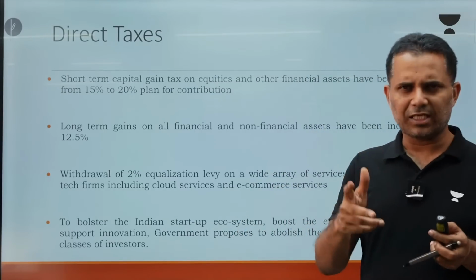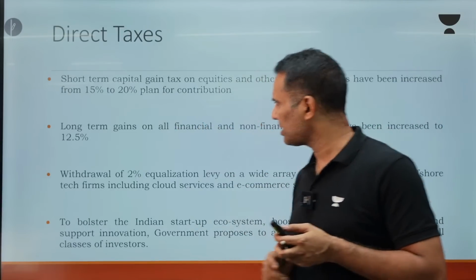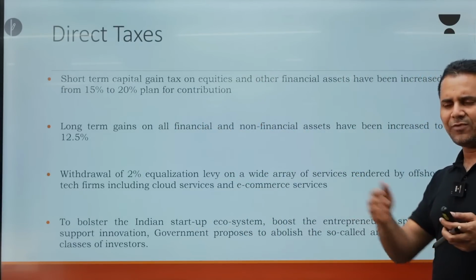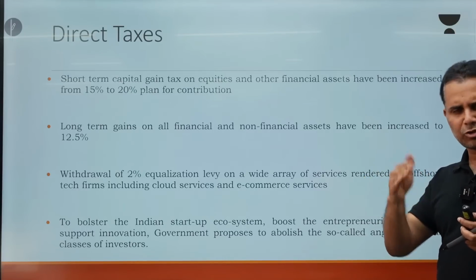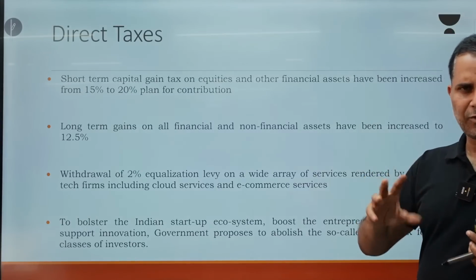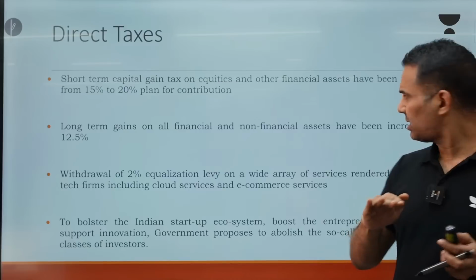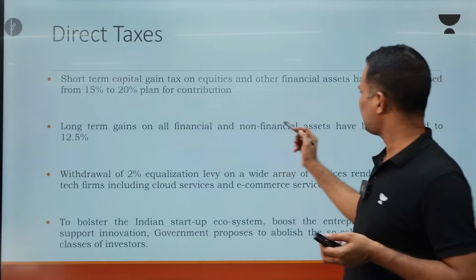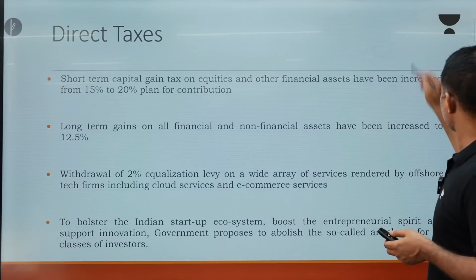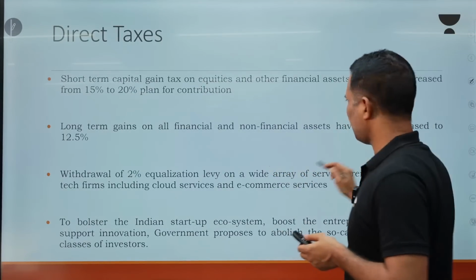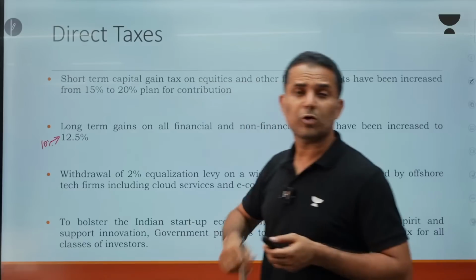Earlier on equities, shares, the short term tax was 15% and now it has been increased to 20%. Long term gains: earlier, if I was purchasing a share at something like 100 rupees and selling after 1 year, it was considered long term. So 1 year is the time period for classification of short term and long term in equity financing. Earlier the long term gains tax was 10%, and it has been increased to 12.5%.